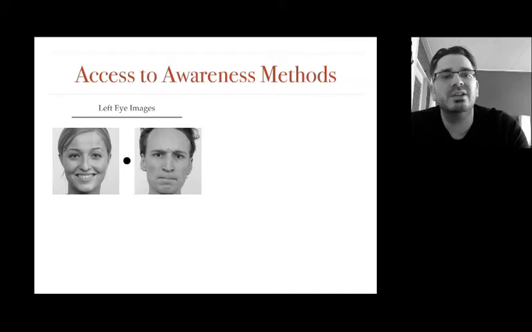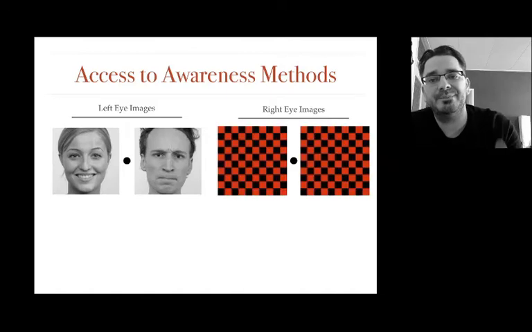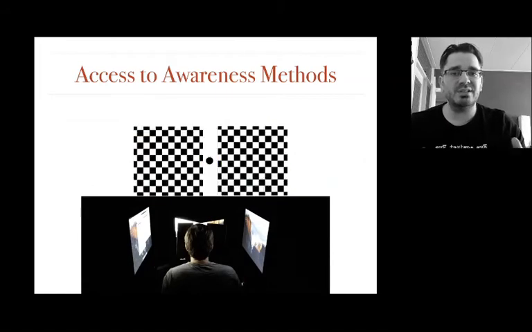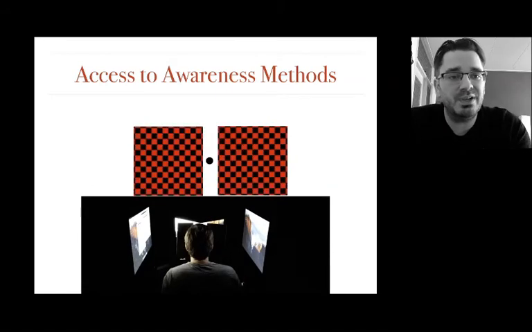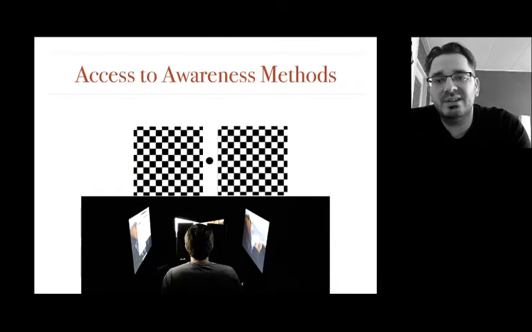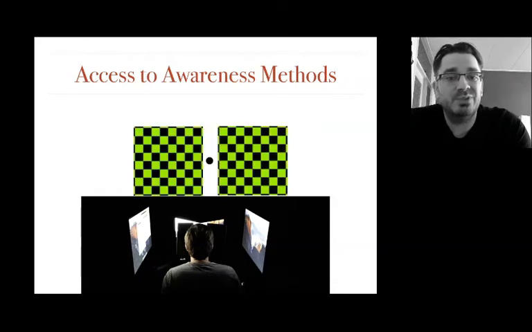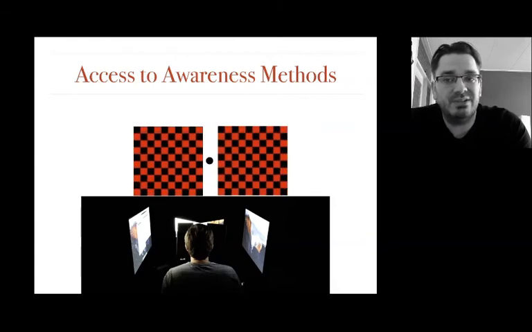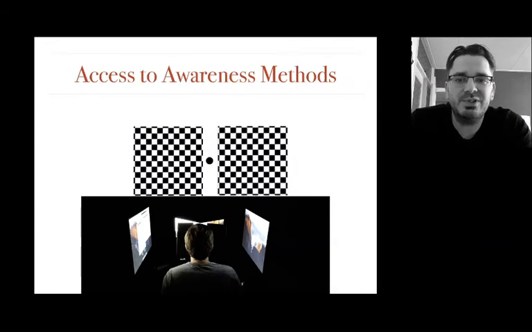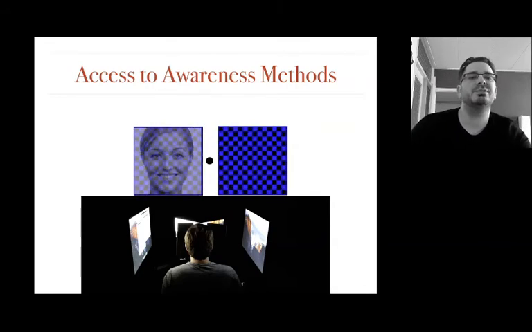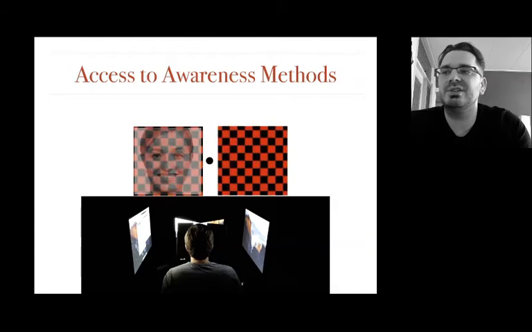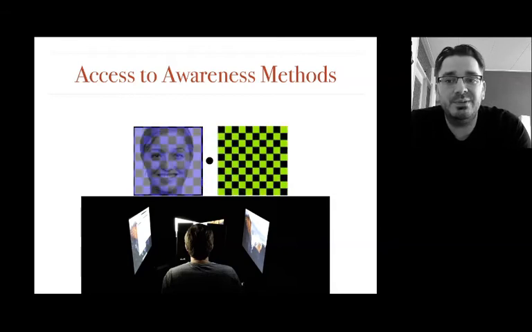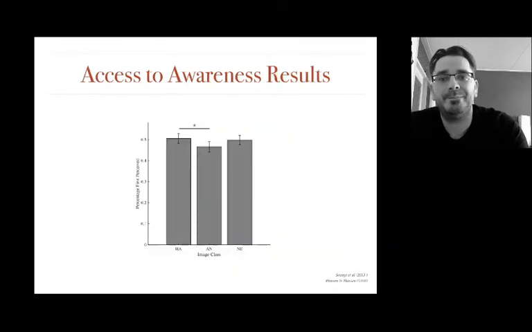For our experiment, we presented two images of faces with different expressions, one to one eye, with two dynamic masks presented to the other eye. Now, using mirrors in a dual monitor setup, we presented the images to corresponding retinal locations such that the dynamic masks were perceived first, and the faces were suppressed from awareness at the start of the trial. After a few seconds, perception will start to alternate, and we instructed participants to indicate via key press if the alternation started on the left or on the right of fixation. 23 people participated in the experiment, and they completed 500 trials each.